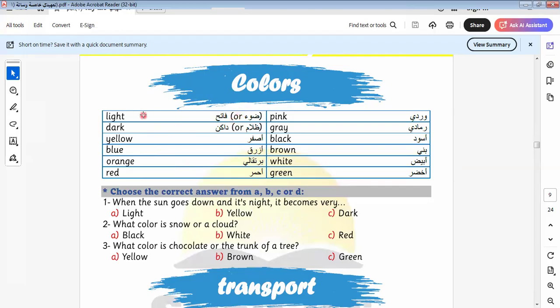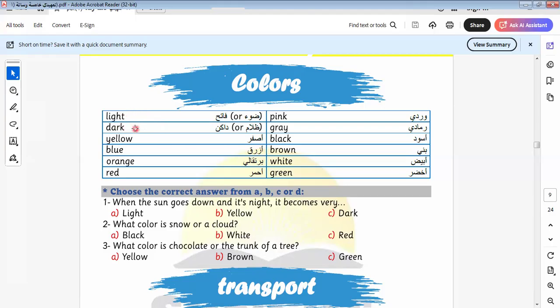Here I'll talk about colors. We have light and dark. We say light green or light red. So here we use light, which means this is not dark. We say here dark red or dark green. Okay, this is the difference between light and dark.